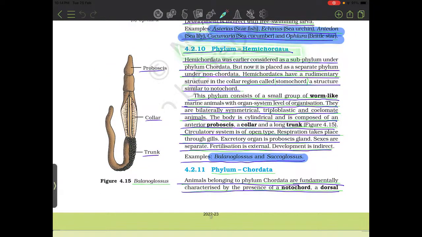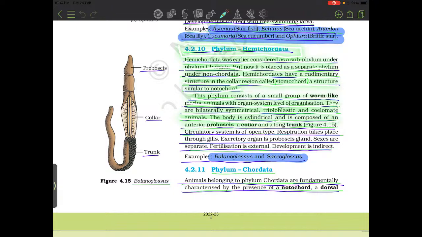4.2.10 Hemichordata. Hemichordata was earlier considered a subphylum under phylum Chordata, but now it is a separate phylum under non-chordata. Hemichordata have a rudimentary structure in the collar region called stomochord, similar to notochord. This phylum consists of a small group of worm-like marine animals with organ system level of organization. They are bilaterally symmetrical, triploblastic, and coelomate animals. The body is cylindrical and composed of an anterior proboscis, a collar, and a long trunk.